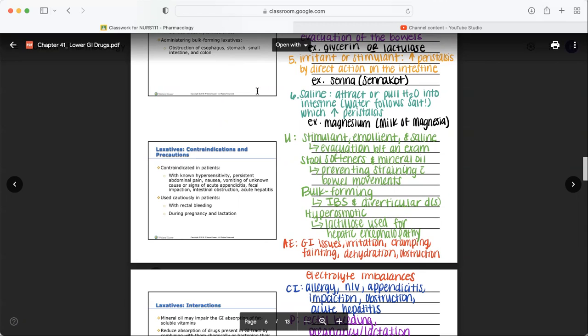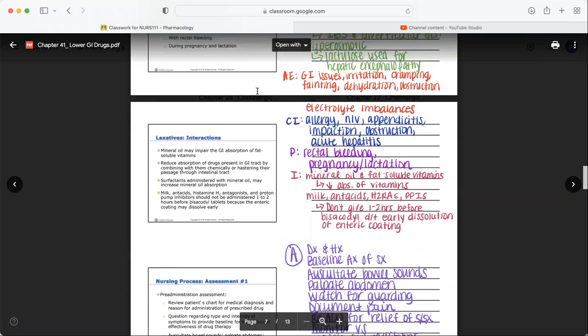Bulk forming laxatives are good for our IBS and our diverticular diseases to help reduce the amount of liquid stool that they're having. And then hyperosmotic laxatives are great, like lactulose for hepatic encephalopathy that we talked about, right, to bind that ammonia. Adverse effects: maybe some GI issues, nausea, vomiting, constipation, diarrhea, all that stuff. Maybe some irritation or cramping related to the medication, potentially fluid or dehydration, obstruction, particularly with that bulk forming laxative. Maybe it forms too much bulk and then it gets caught, right? Electrolyte imbalances.